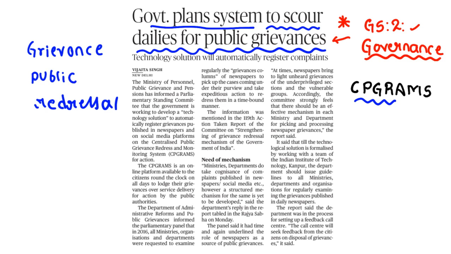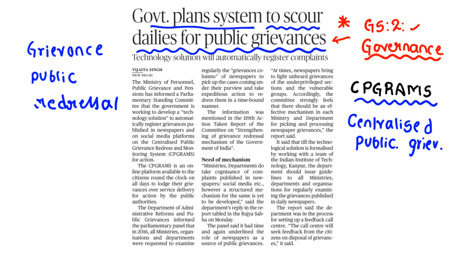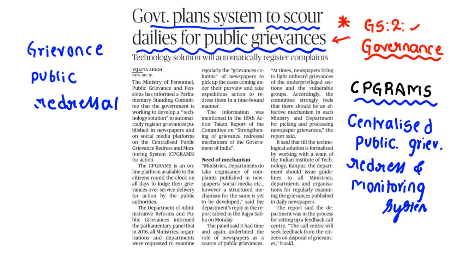That is called the CPGRAMS, as I say. So CPGRAMS means Centralized Public Grievance Redress and Monitoring System. Clear? So Centralized Public Grievance Redress and Monitoring System.